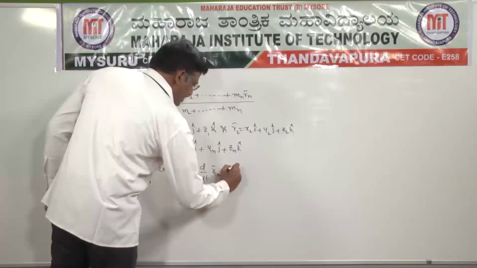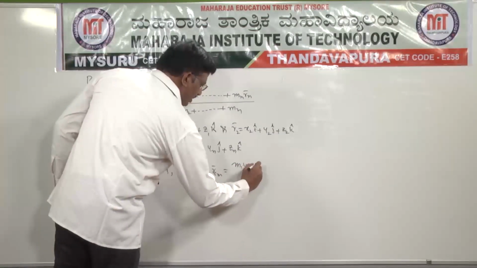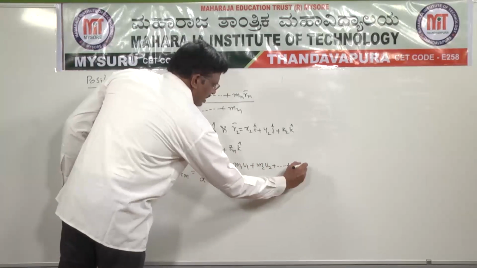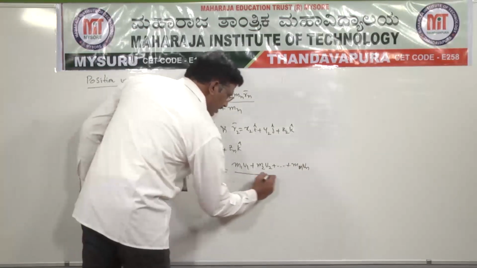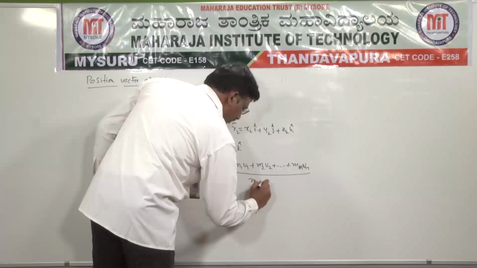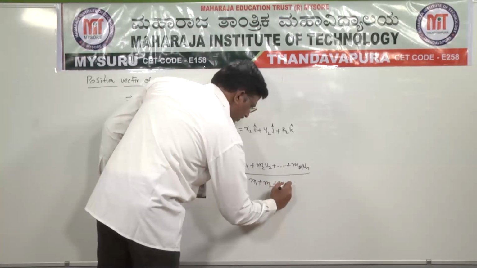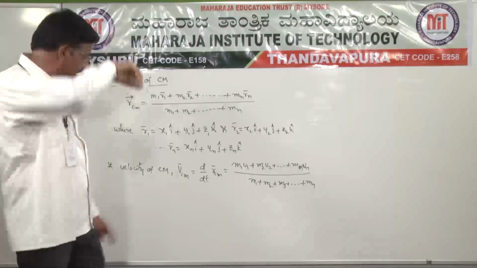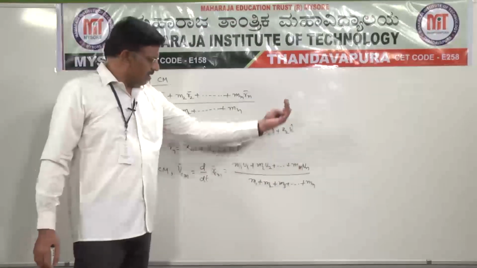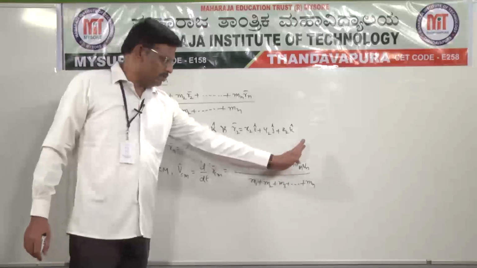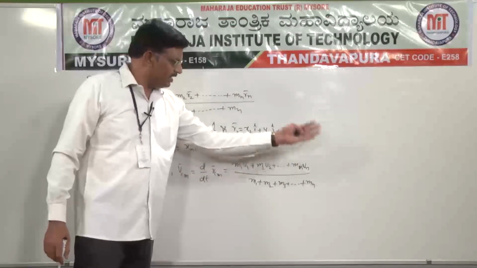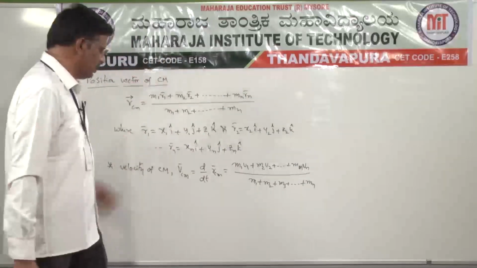So that can be written as m1 v1 plus m2 v2 plus and so on plus mn vn divided by m1 plus m2 plus m3 plus and so on plus mn. This is a differentiation. Or we can always write 1 by capital M into summation i is equal to 1 to n of mi vi. That format here also we can use.